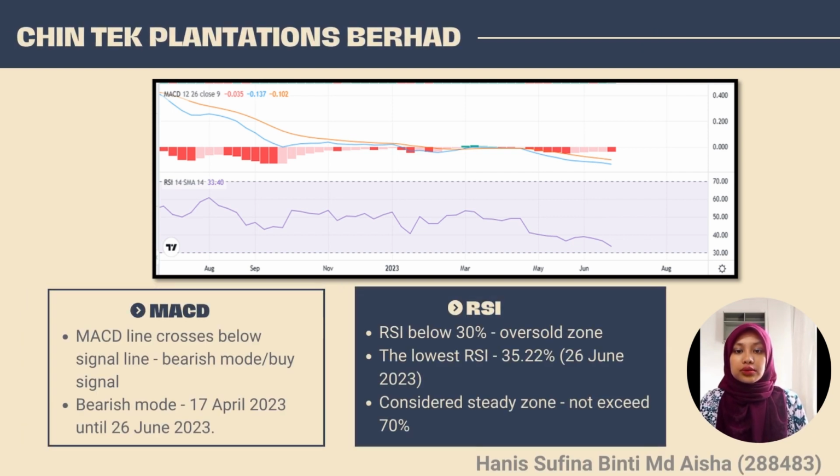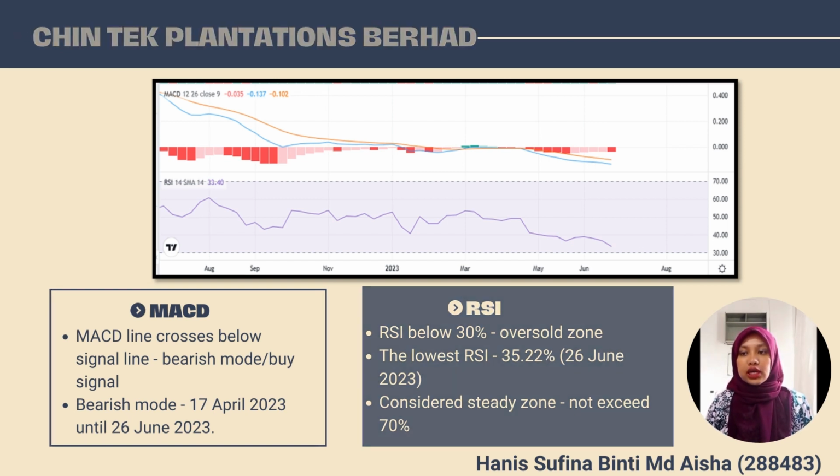Next, I will explain about technical analysis. First, Chintek Plantation Berhad. Based on the stock chart above, in April 2023, the MACD line crossed below the signal line, which represents a buy signal, and the market is in a bearish mode. For the RSI line, when it is below 30%, it will be considered an oversold zone. So far, Chintek has not had an RSI line below 30% in 1 year.